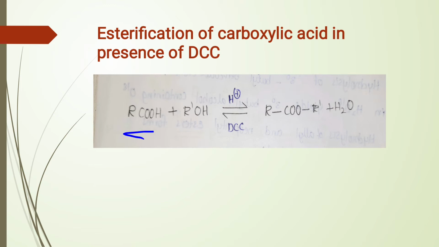When carboxylic acids are treated with alcohols in presence of H plus ions and DCC, dicyclohexylcarbodiimide forms an ester and a water molecule. Here DCC acts as a dehydrating agent.